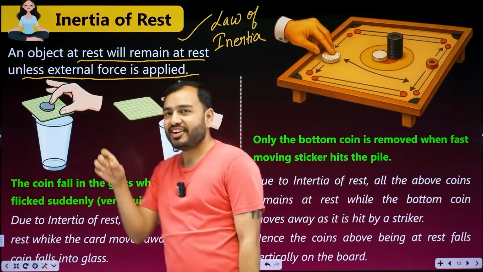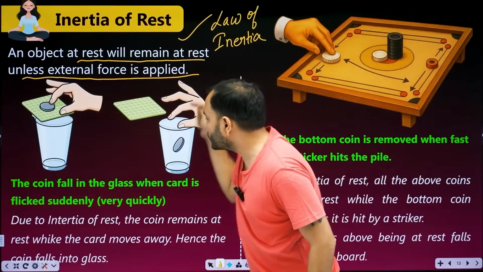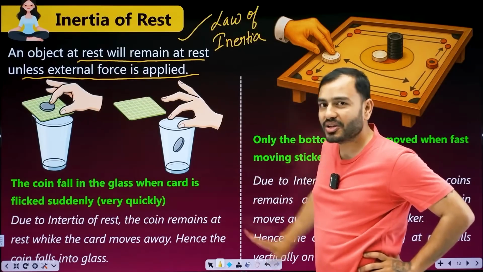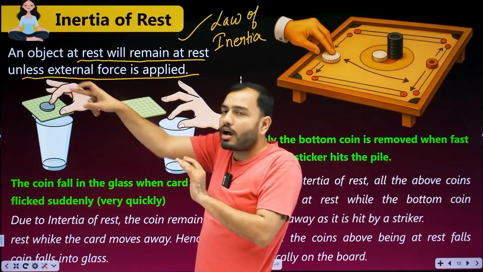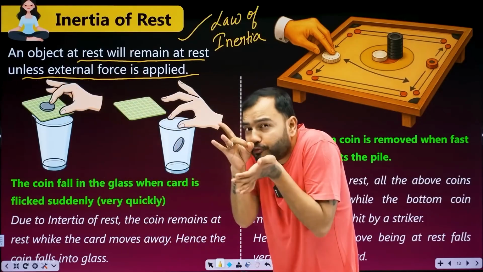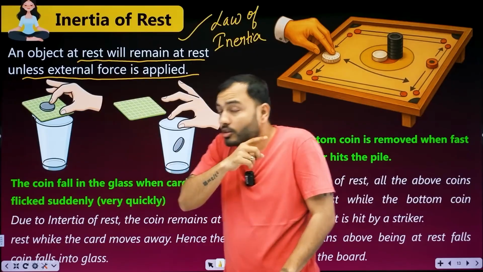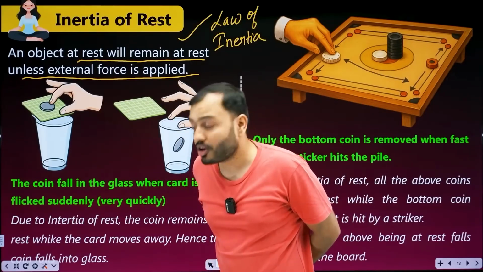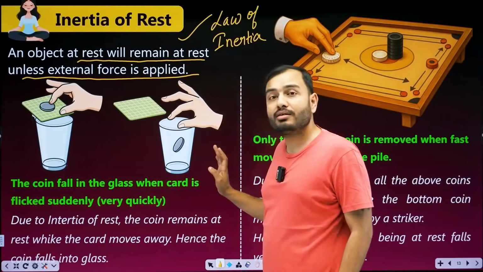Then they flick the cardboard, tuck, just like that. And what happens? The cardboard flies off and the coin drops straight into the glass. Then they say, see, magic. It's not magic. Newton explained this long ago. When you flick the cardboard, the cardboard moves. Why? Because you applied force. The cardboard went into motion. But the coin is very stubborn. It's saying, I'm at rest, I'll stay at rest. The cardboard flies away, and the coin drops down.